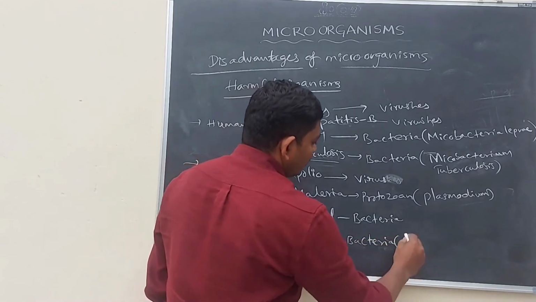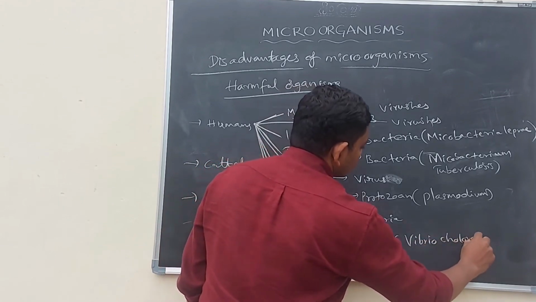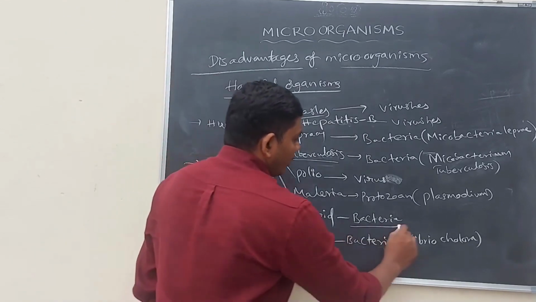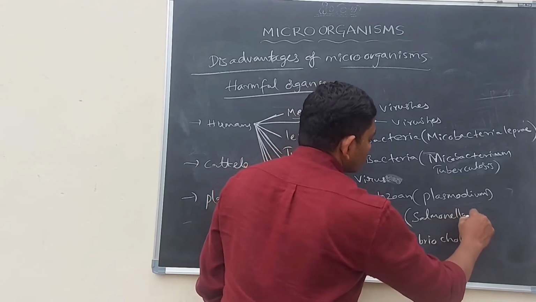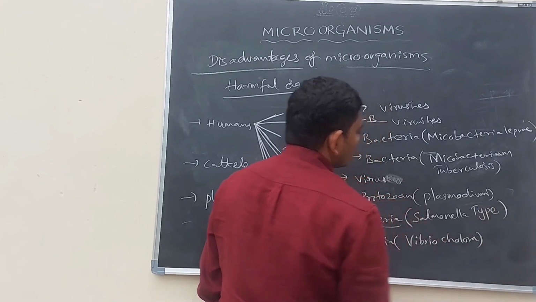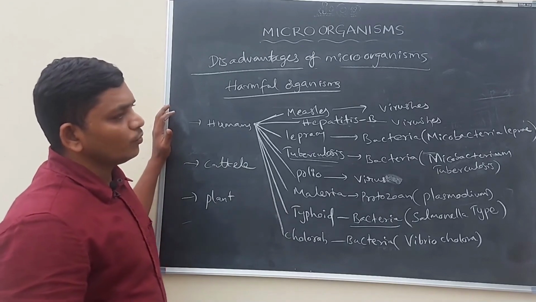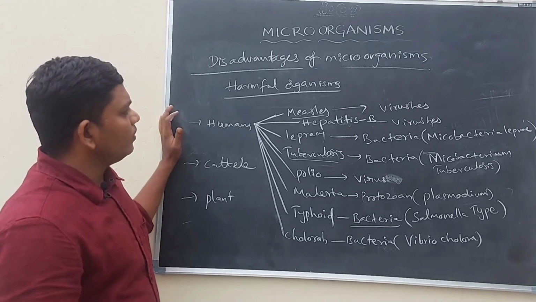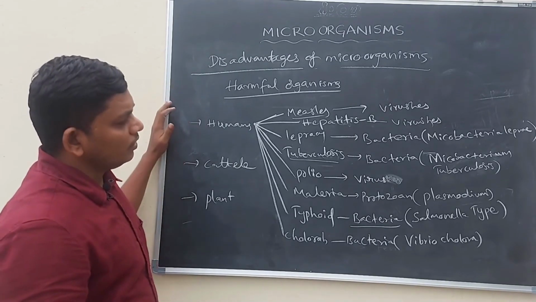The bacteria name is Vibrio cholerae. The typhoid bacteria name is Salmonella typhi. So in this way, some viruses, bacteria and protozoans cause different diseases in human beings, and we can consider microorganisms also harmful organisms.